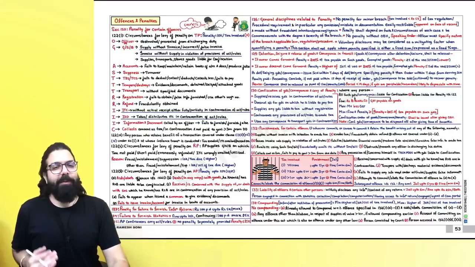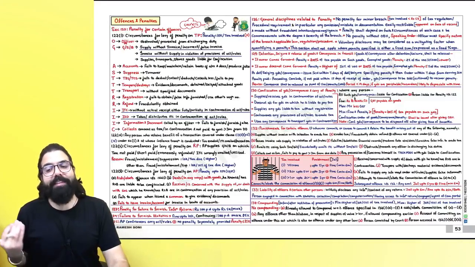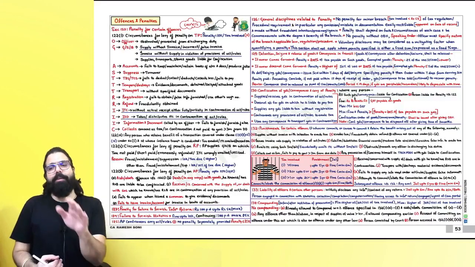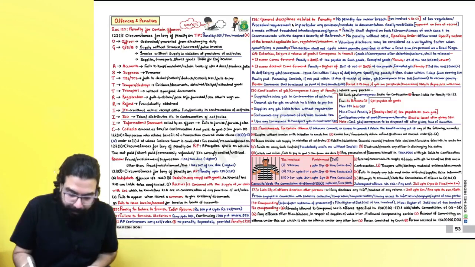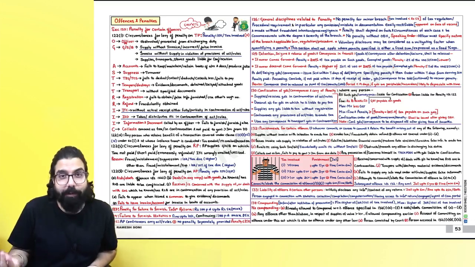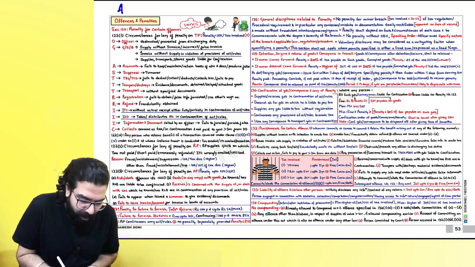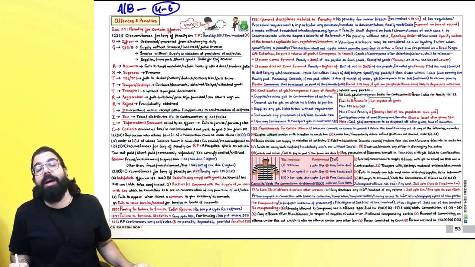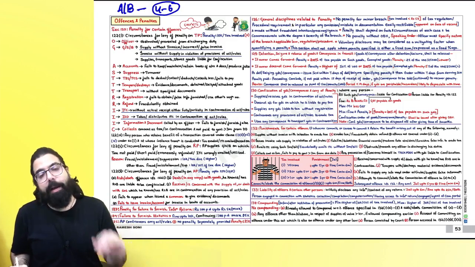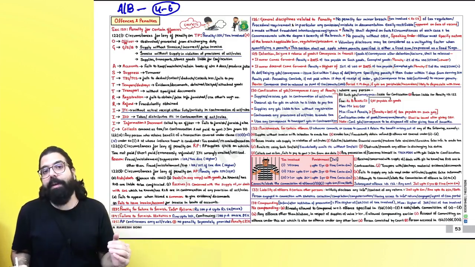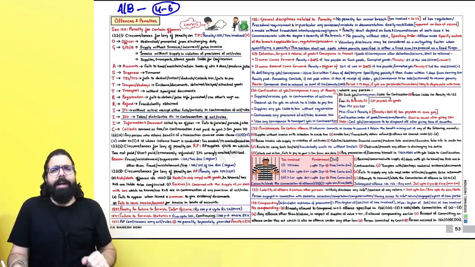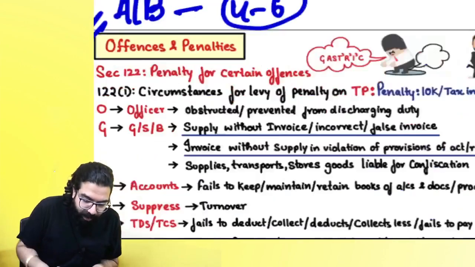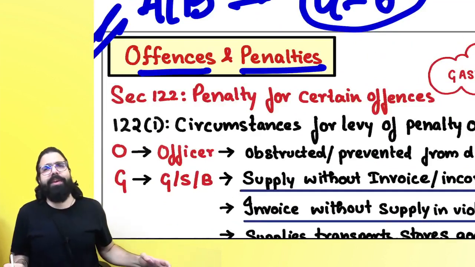Now, the next chapter which we are going to revise is the chapter of offenses and penalties. Sir, what kind of a chapter is it? In my opinion, I can't call it A plus plus, but you can call it A or B. You can expect 4 to 6 marks out of this chapter because it can be a part of a big question, or an individual question. Let's start with offenses and penalties, the various offenses and the various penalties which are there.